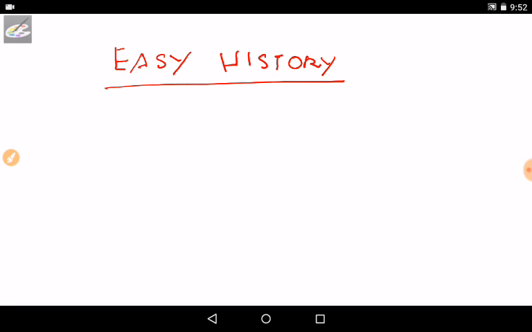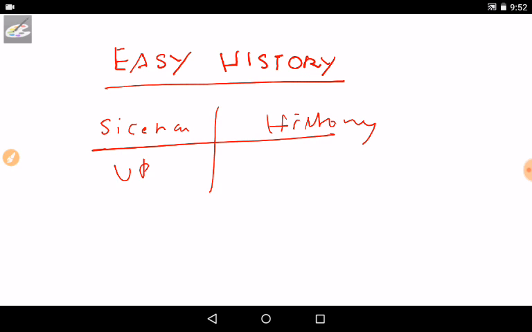Initially, I was a science background student in my schooling. I don't have any great idea about history. But when I was appearing for UPSC, I chose history as my option. Why did I choose history as my option? Because I read some books like Vandargal Vendargal in Tamil medium, and it inspired me a lot and took me towards history.